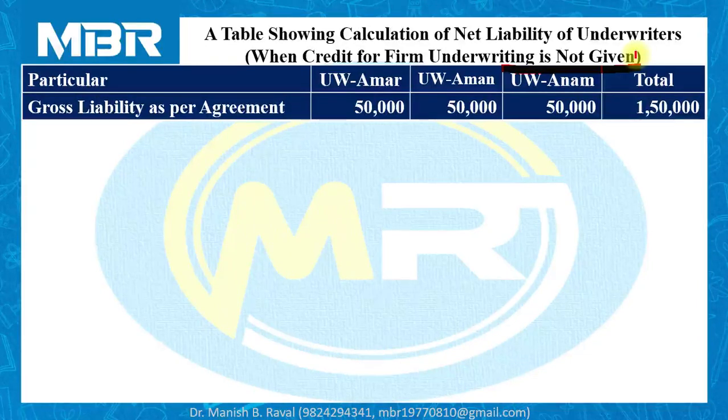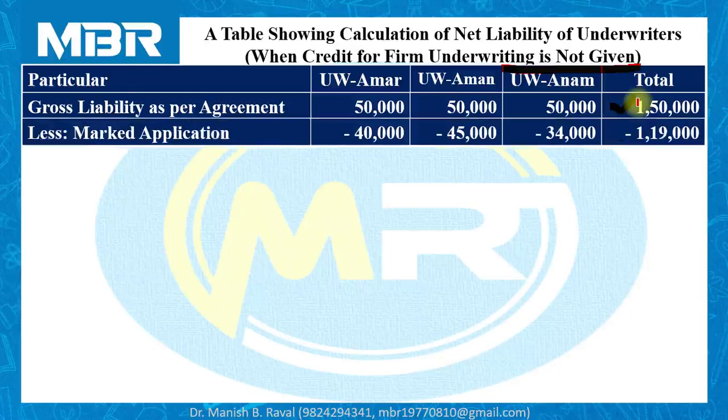As discussed by me at the time of explanation of the question, total number of shares issued by the company is 1,50,000. And all three underwriters have taken underwriting of the shares equally. So 50,000 for Amar, 50,000 for Aman, and 50,000 for Anam. Less marked applications. This is the case where the benefit of firm underwriting is not given.